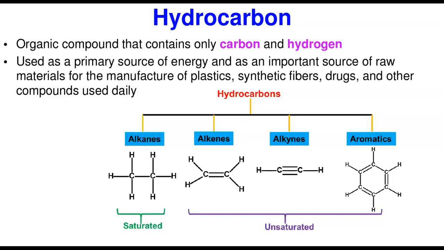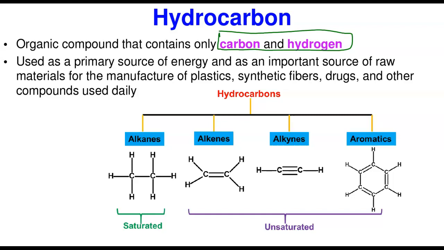Hydrocarbons. Hydrocarbons are compounds that contain only carbon and hydrogen, just as the name implies. Hydrocarbons find ubiquitous use in our everyday life. They are used as a primary source of energy and are an important source of raw materials for the manufacture of plastics, synthetic fibers, drugs, and other compounds that we use daily in the household. Of course, if you talk about propane, that's what everybody uses this summer season. I'm recording this in the summer. That is a source of energy to grill your steak.